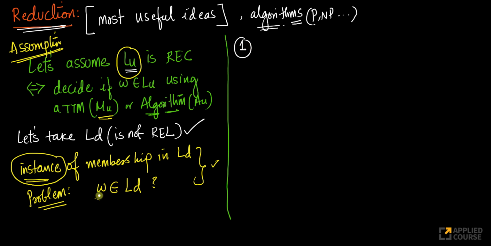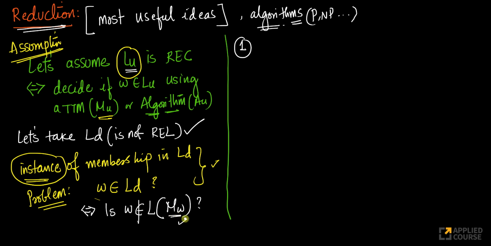Okay. So look at this. Now I want to determine this. What does this mean logically? W belonging to LD basically means, this is equivalent to saying, is W not accepted by a Turing machine represented by W itself? If W belongs to LD, that implies W does not belong to the language which is represented by W itself.